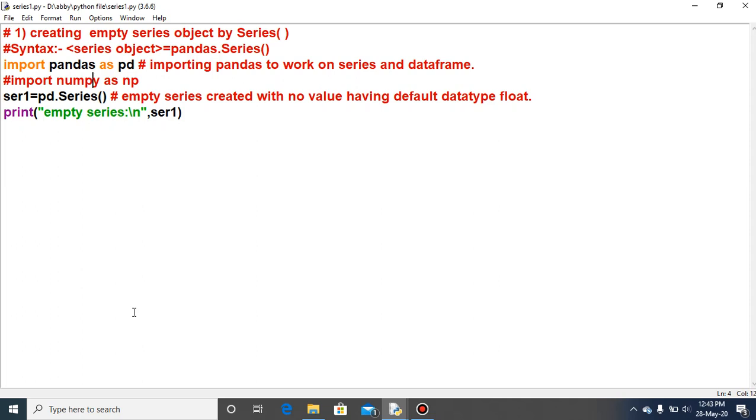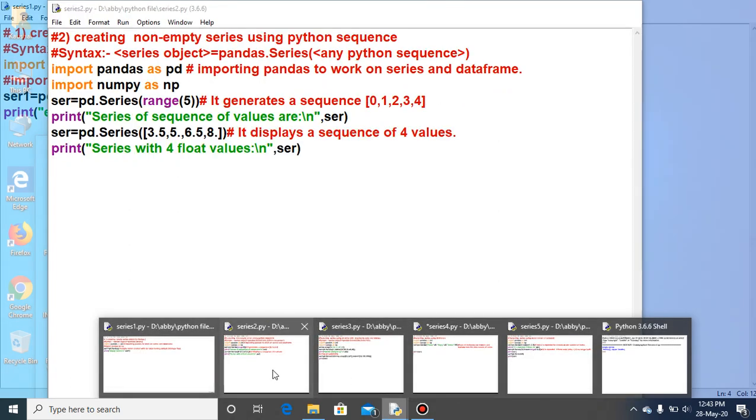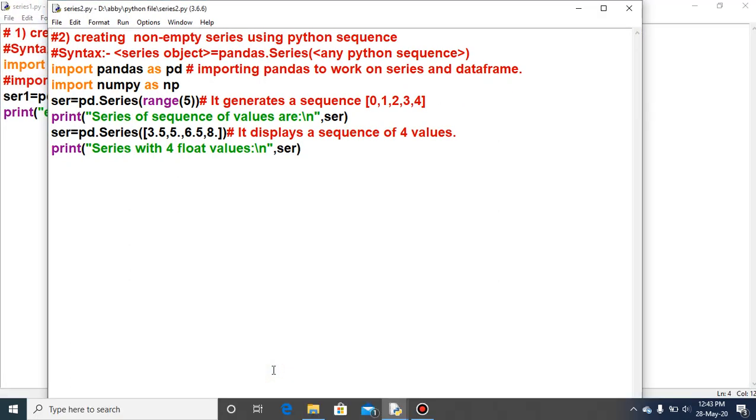The second way to create the series was using a Python sequence. Python sequence means the sequence of values you want to store in the series. Sequence means any type of value: a string sequence, a character sequence, integers, or floats.